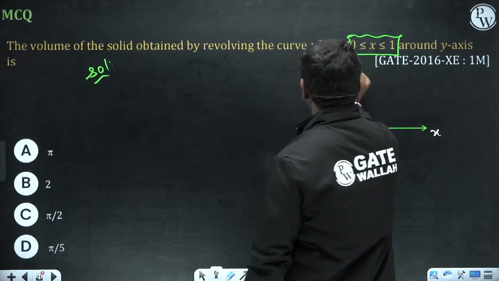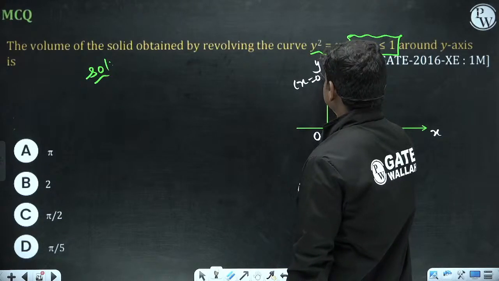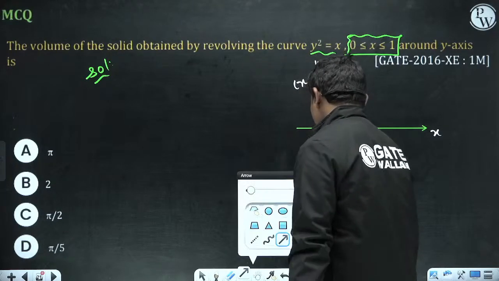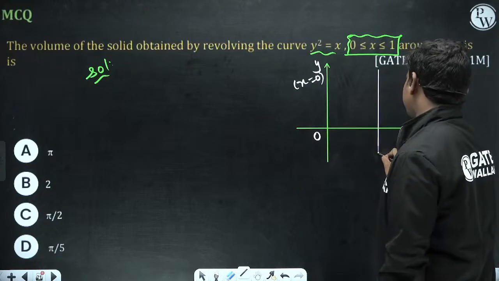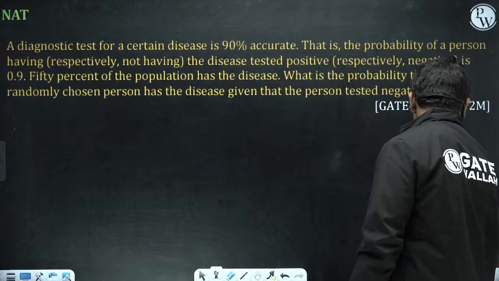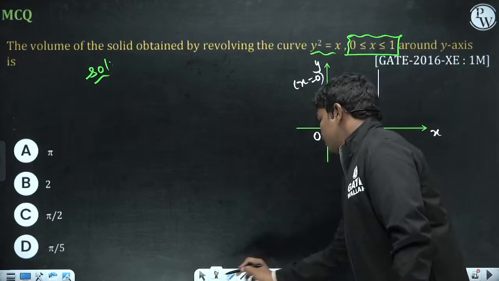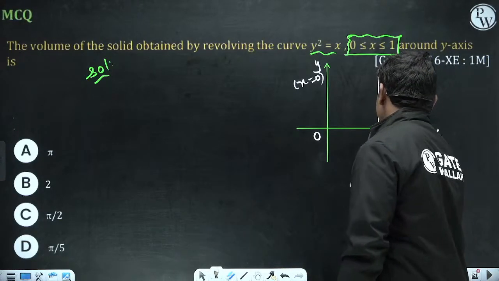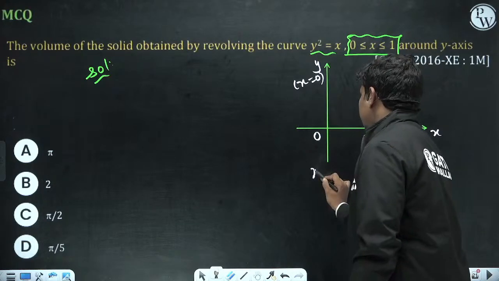So from x is equal to 0 to x is equal to 1, something like this. This is x is equal to 1, and this is x is equal to 0.